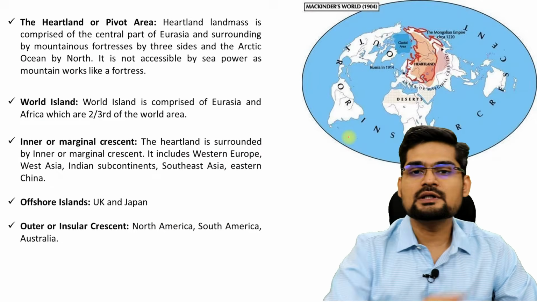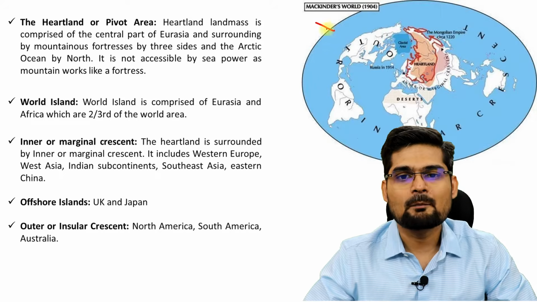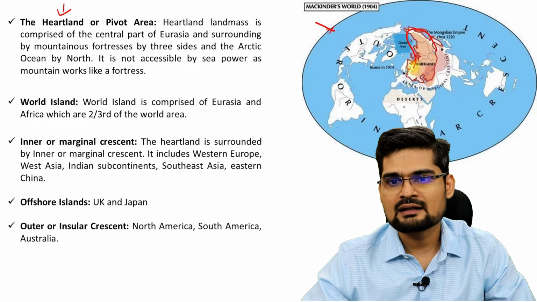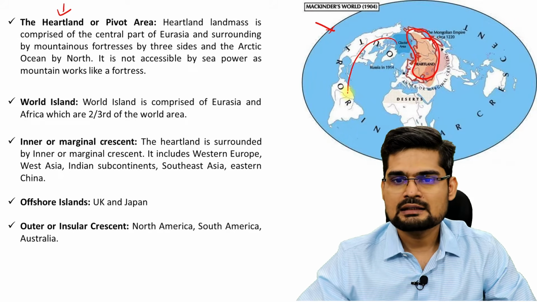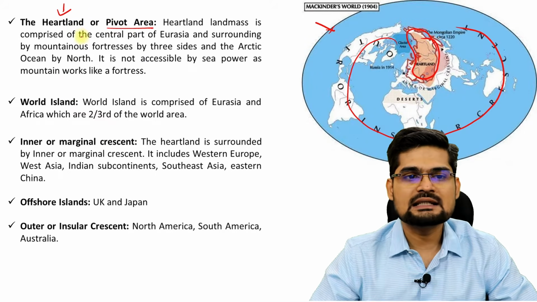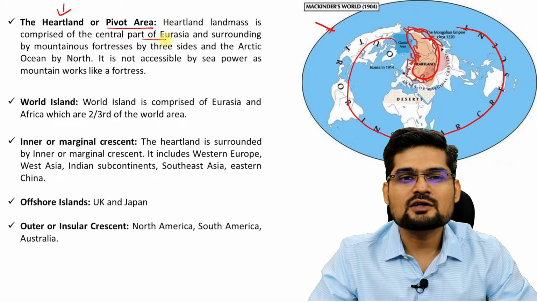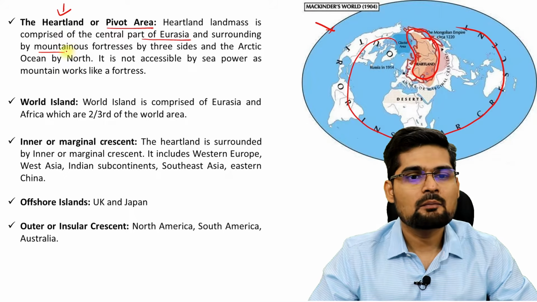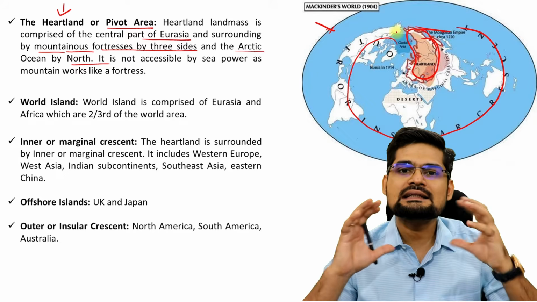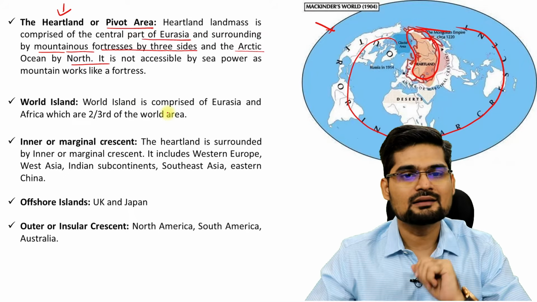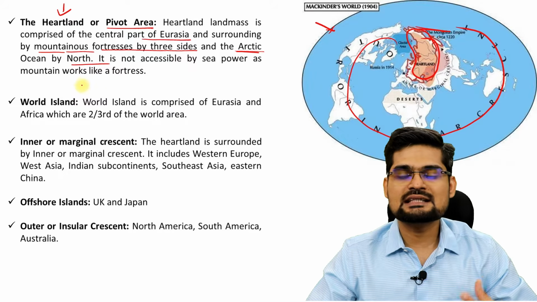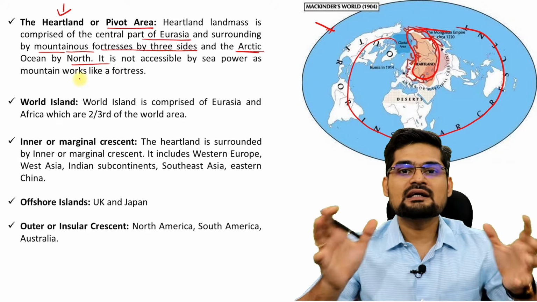Now understand this particular concept of heartland in this map as well, and as a concept these keywords are important. If you observe, this is the heartland, this particular portion, and then this is the outer portion, the outer crescent, if you say. So the heartland or pivot area is basically that landmass which is part of the central part of Eurasia, right, which is surrounded by mountainous fortresses from three sides and the Arctic Ocean in the north. So it was kind of a protected area envisioned by Mackinder, protected from all sides by mountains and also the Arctic Sea in the north. So this is kind of a power center which also has a natural boundary.